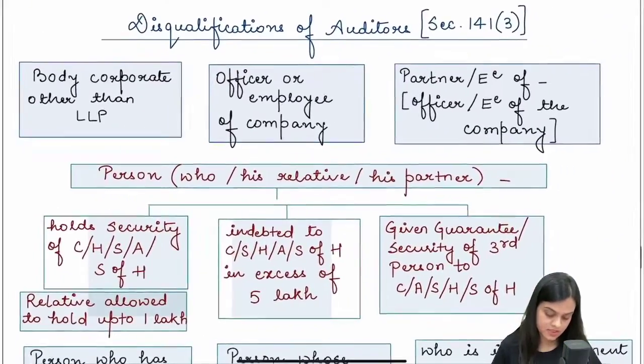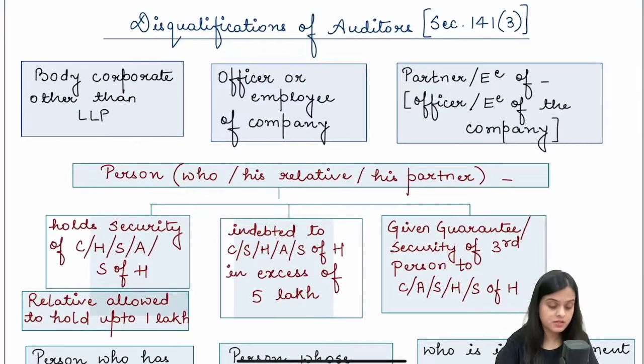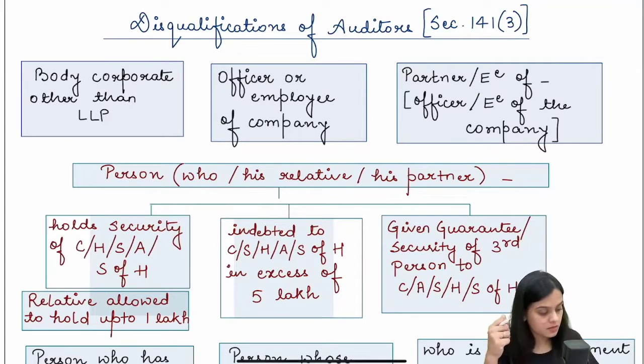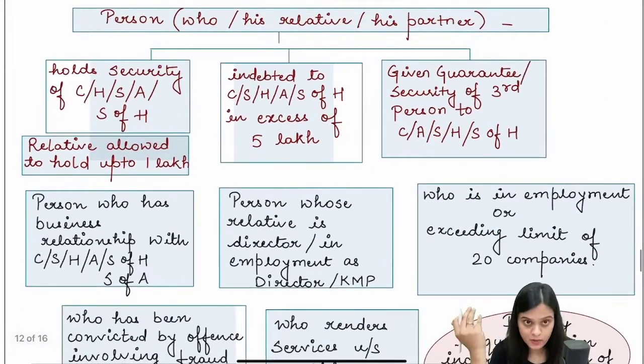Disqualifications of auditors, section 141(3), very important. A body corporate cannot be the auditor. Only an individual or LLP can be the auditor. Moreover, an officer or employee can be the internal auditor but cannot be the statutory auditor. The partner or officer or employee of the company cannot be. Then comes your next point.